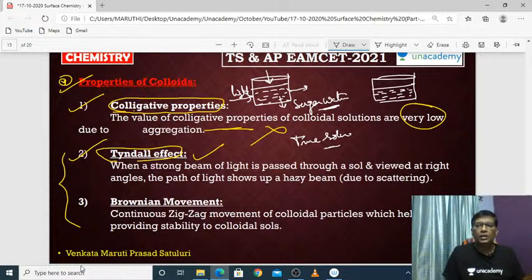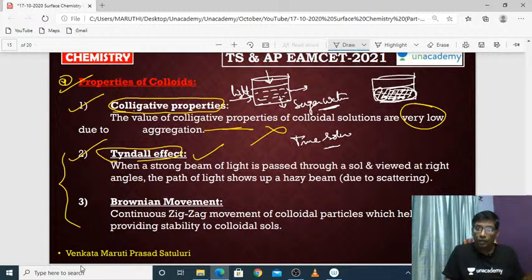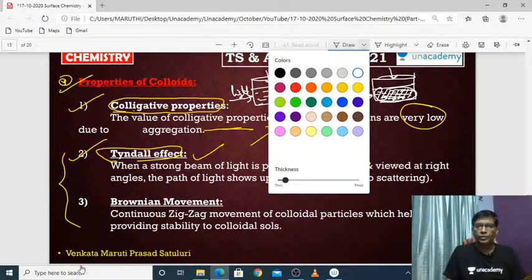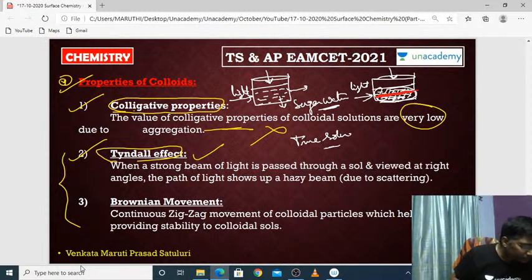If you take the sugar solution and add a small quantity of milk, like two spoons of milk, then what will happen? It will form a colloid. You know very well milk is a colloid. Now again pass the light and observe the path of the light perpendicularly. Then you can easily see the path of the light. That means all the colloidal solutions.